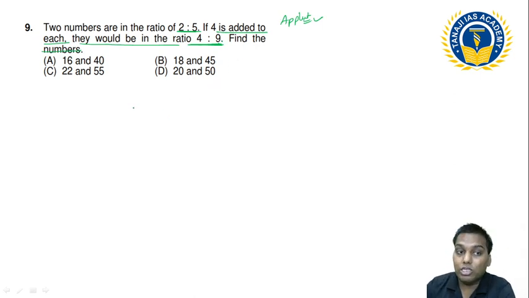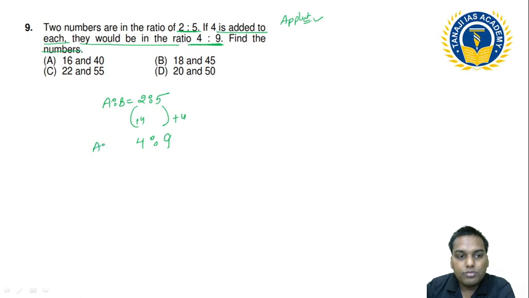For an example, listen to me clearly, then I will tell you the method. A:B I know is 2:5, and after adding 4 to this, the ratio becomes 4:9, and I have to find the number. Tell me, among 2, 5, 4, 9, which segment should we take, which is the prime number? 2 is also a prime number, but 2 is not as typical a prime number as 5 and 9.